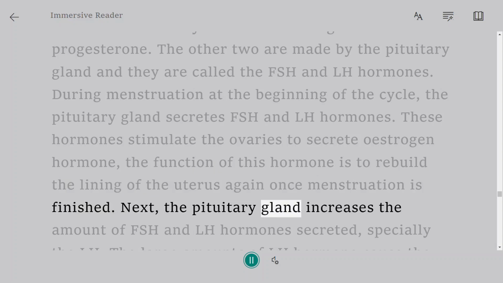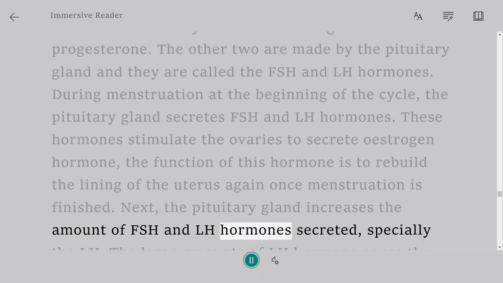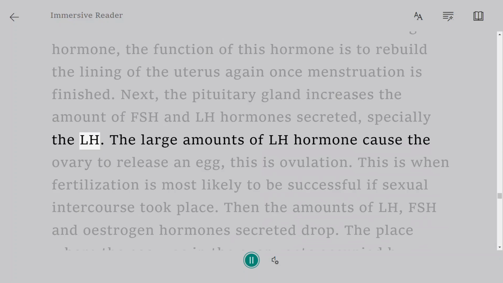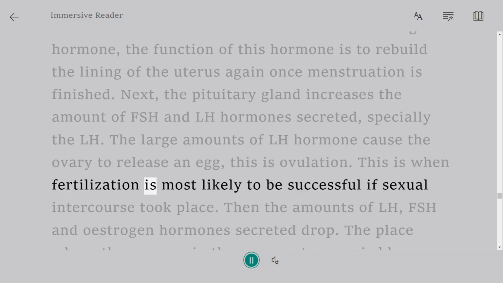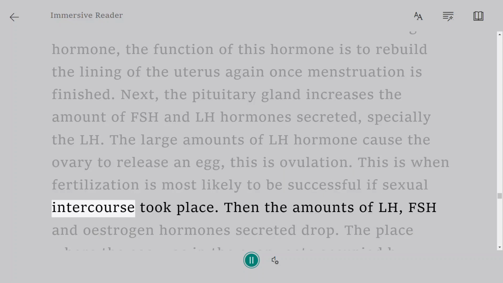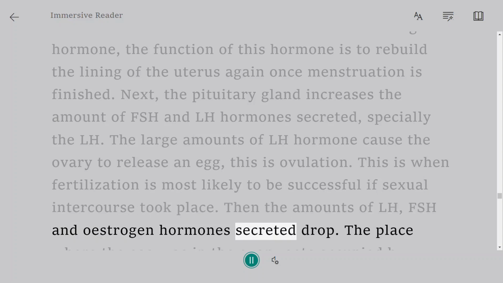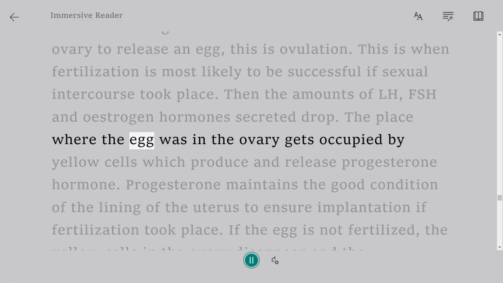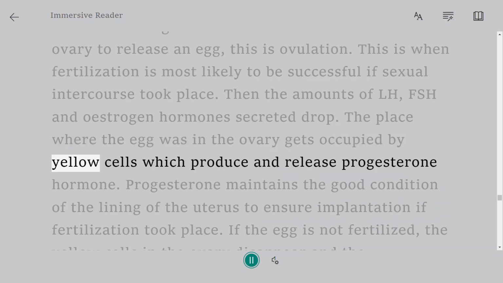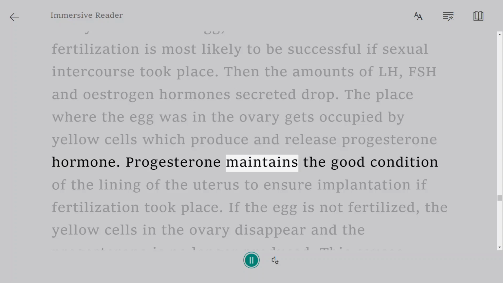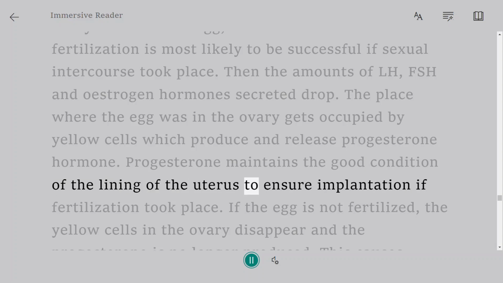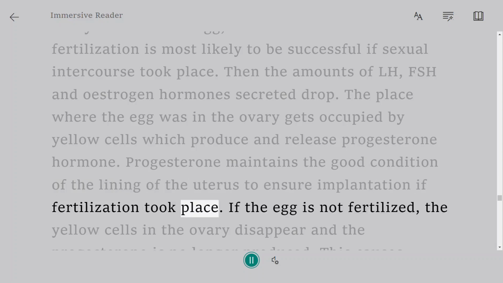Next, the pituitary gland increases the amount of FSH and LH hormones secreted, especially the LH. The large amounts of LH hormone cause the ovary to release an egg. This is ovulation. This is when fertilization is most likely to be successful if sexual intercourse took place. Then the amounts of LH, FSH and estrogen hormones secreted drop. The place where the egg was in the ovary gets occupied by yellow cells which produce and release progesterone hormone. Progesterone maintains the good condition of the lining of the uterus to ensure implantation if fertilization took place.